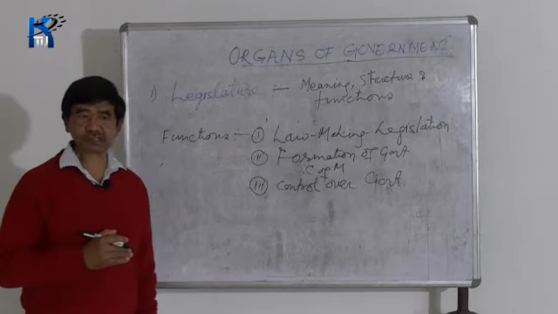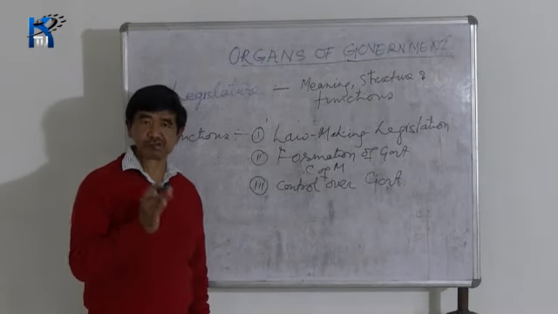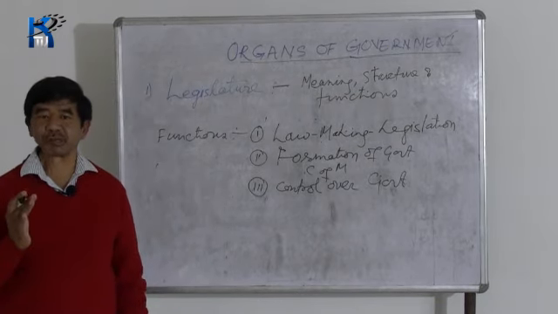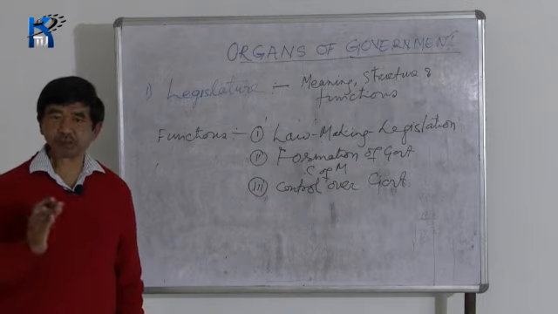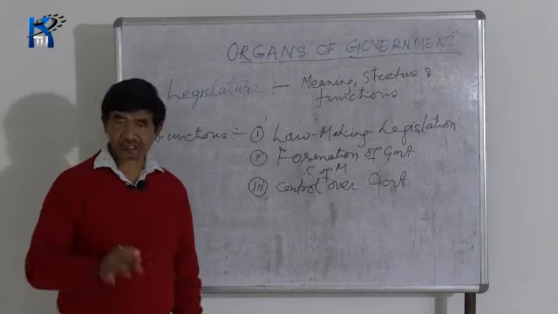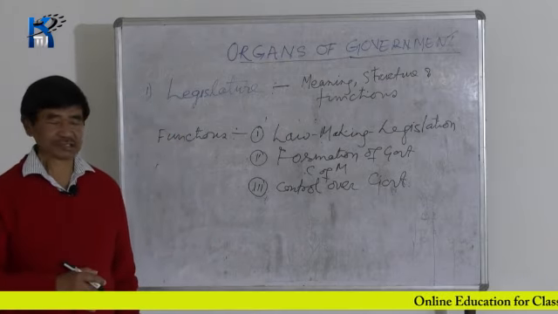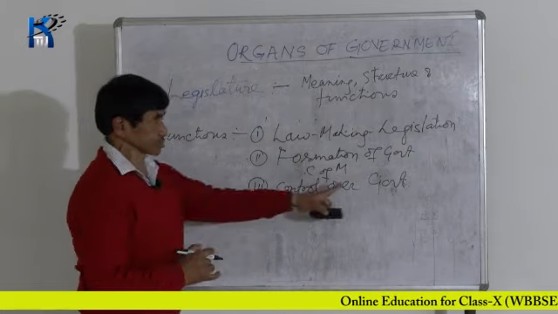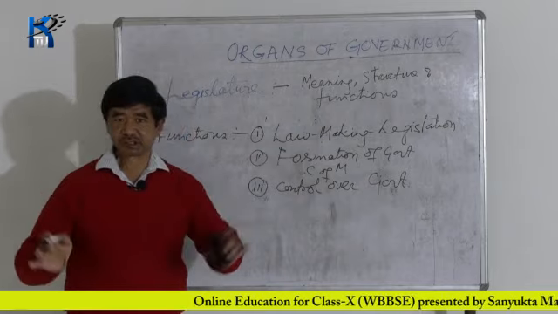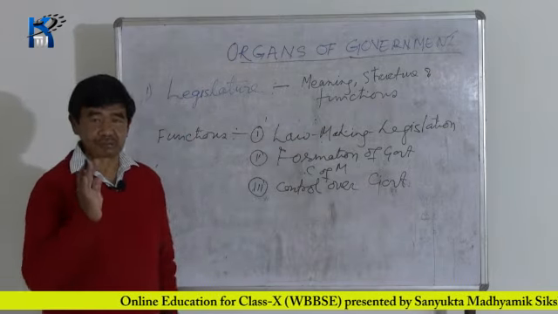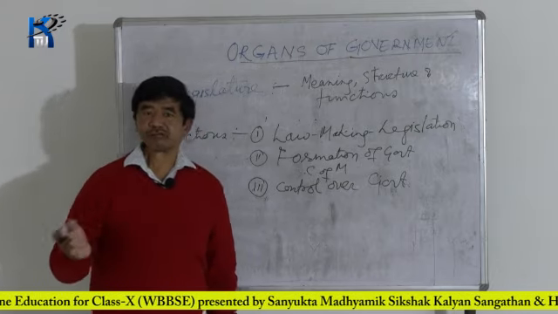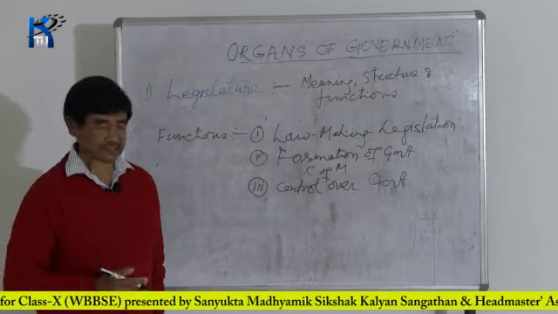And in a democratic country, the government is to run the country according to the will, according to the opinion of the people. That means public opinion should be taken into consideration while running the government, while forming the government. So the government, that is the council of ministers, those who are in power like the prime minister and his council of ministers, are responsible to the legislature in all their affairs, in all their activities.